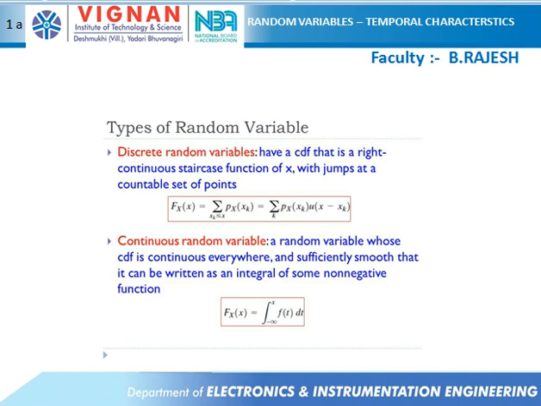And in the case of a continuous random variable, it has a cumulative distribution function that is sufficiently smooth, so that it can be integrated from a non-negative function.